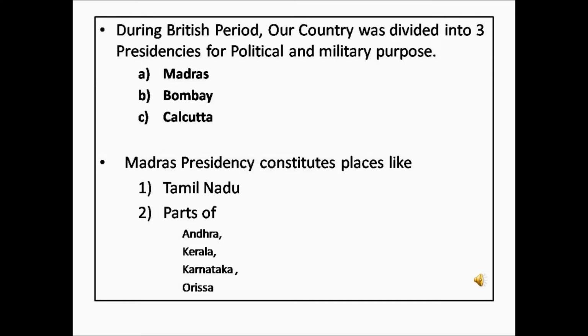Now we will see about Madras Presidency. The Madras Presidency constitutes places like Tamil Nadu, parts of Andhra, Kerala, Karnataka and Orissa. So all these places come under the Madras Presidency. That is the entire part of Tamil Nadu, and some parts of Andhra, Kerala, Karnataka and Orissa come under the Madras Presidency. Altogether it is called the Madras Presidency.